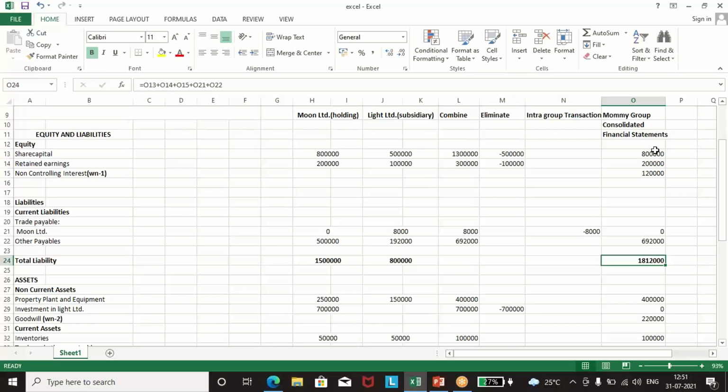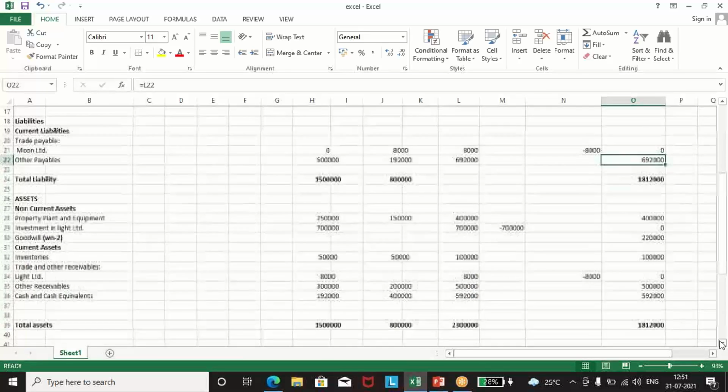Share capital of only the holding company will come, 8 lakh, and 2 lakh of the retained earnings of only the holding company. So we have taken that. Non-controlling interest we have just calculated. Trade payables, total of both other payables. 8,000 will not be coming. Why? Because we have seen intra-group transactions are eliminated. So the total is 18 lakh 12,000 on the liability side.